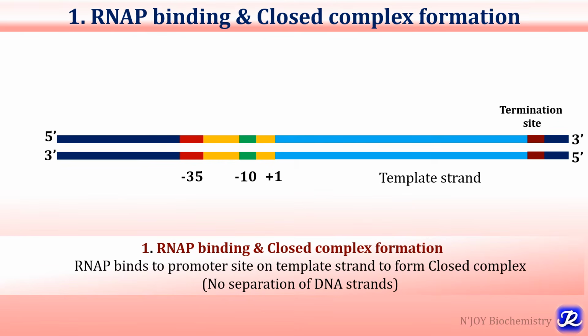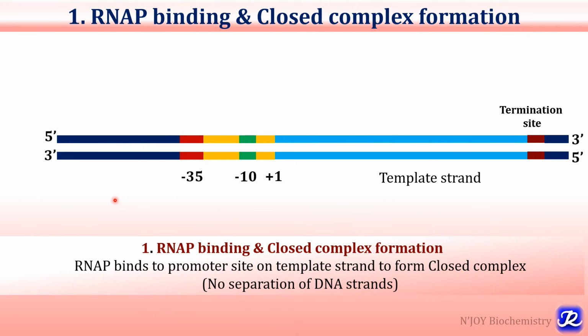The first step of transcription is RNA polymerase binding and closed complex formation. So this is the DNA double strand, and the lower one is the template strand. +1 is the transcription start site. This is the TATA box at -10, and at -35 is another box, that is the promoter region. At this -35 region, RNA polymerase enzyme first binds with the help of sigma factor.